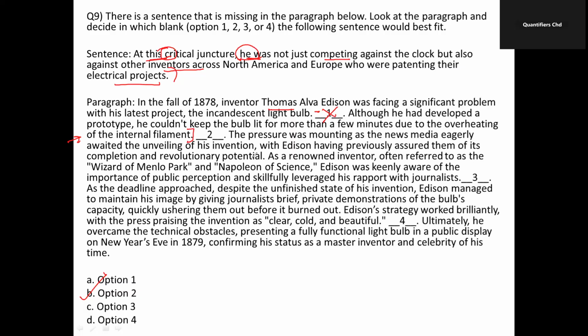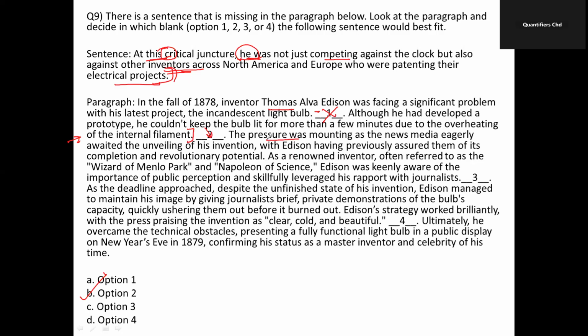Okay. Now, why the sentence would be best fit here is that the paragraph flow seems to indicate that after introducing the problem Edison was facing with the light bulb, there would be a discussion of the external pressure he was facing. Okay. That is the competition from other inventors, right? Now, this placement also aligns with the escalating tension in the paragraph, showcasing the external competition before driving into pressure from media and public perception. So, we can see that at this critical juncture, he was not just competing against the clock, but also against other inventors across North America and Europe who were patenting their electrical projects.